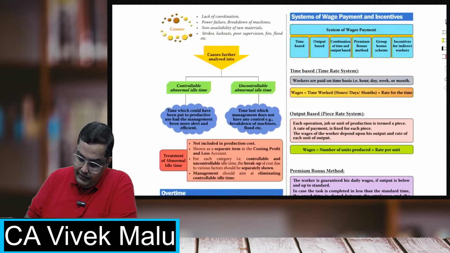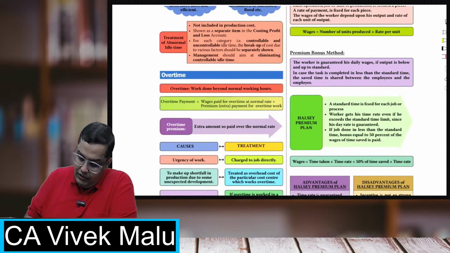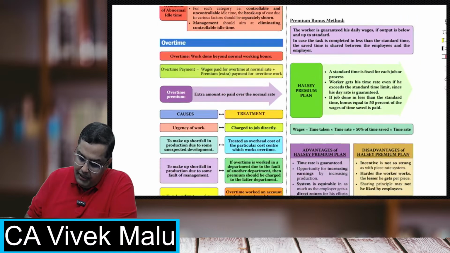Next, abnormal idle time always goes to the costing P&L account.